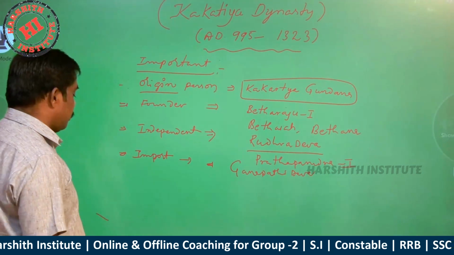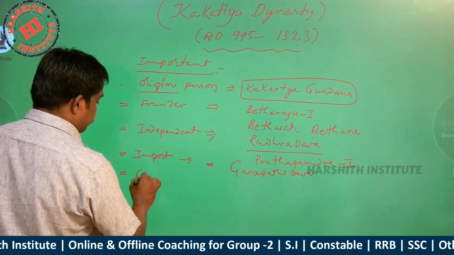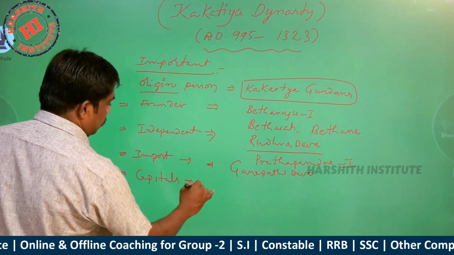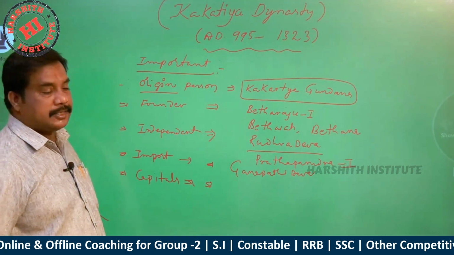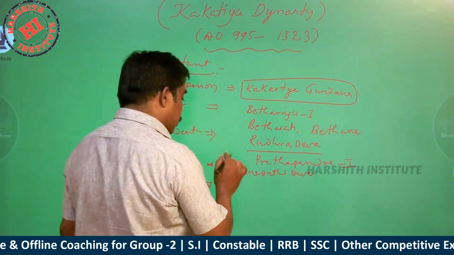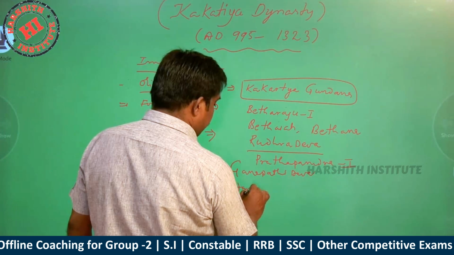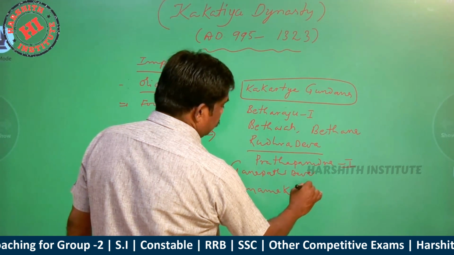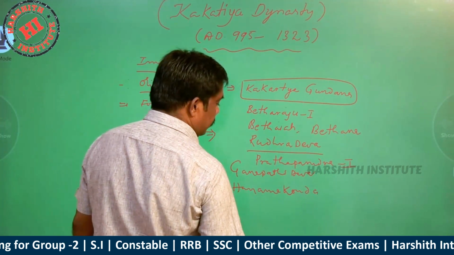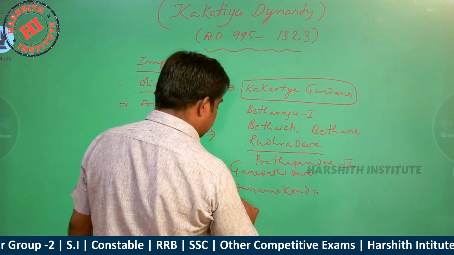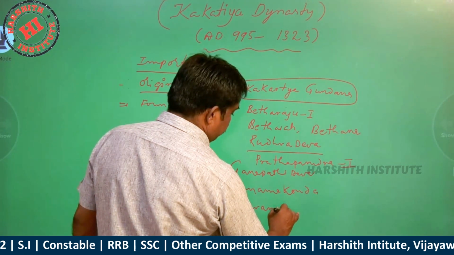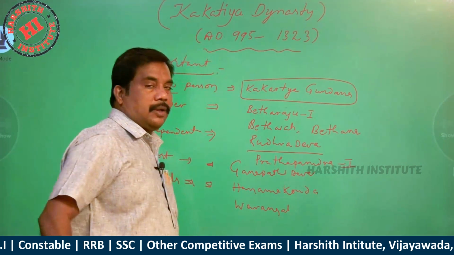And what are the capitals of the Kakatiyas? The first capital was Anamakonda, and the second capital was Warangal, or Orugal.